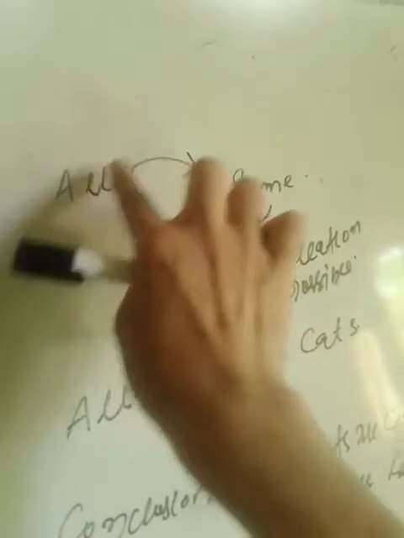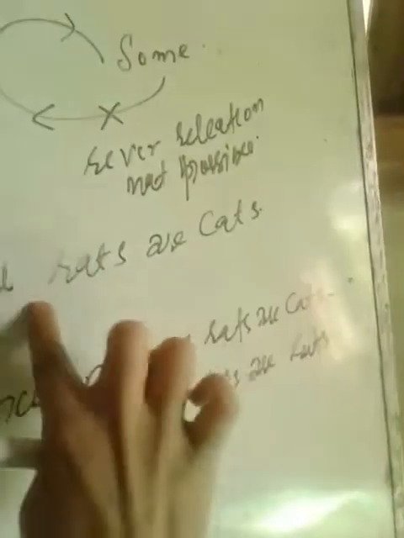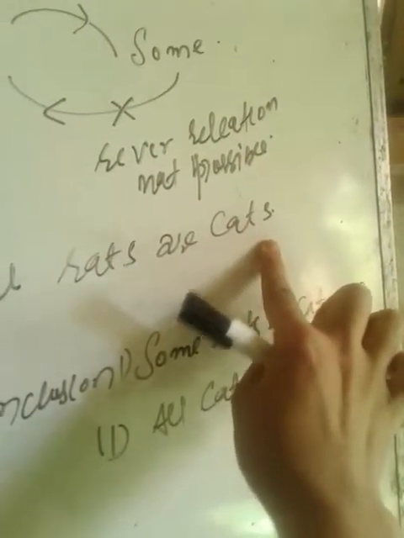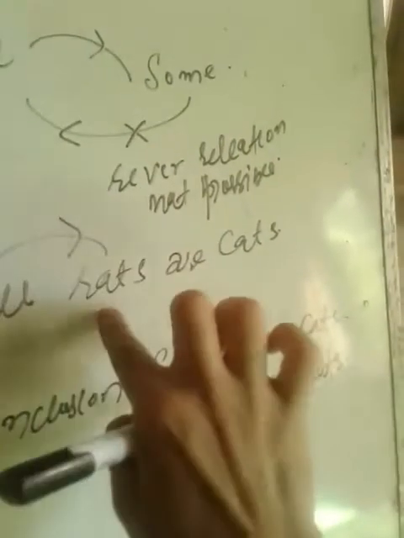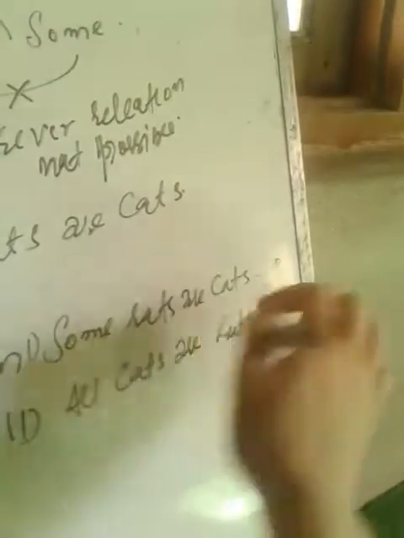Have a look. What I told you, that all will convert to some. All rats are cats, so all will convert to some. It means some rats are cats. Is there any conclusion some rats are cats?